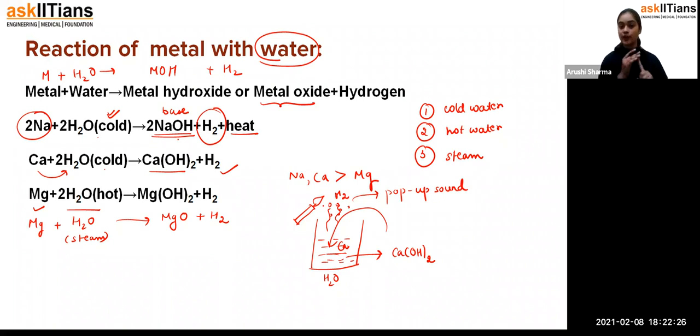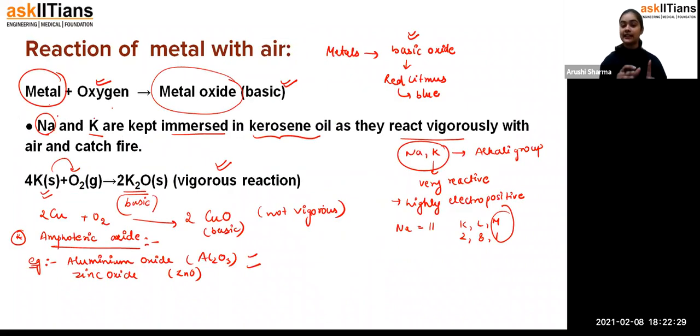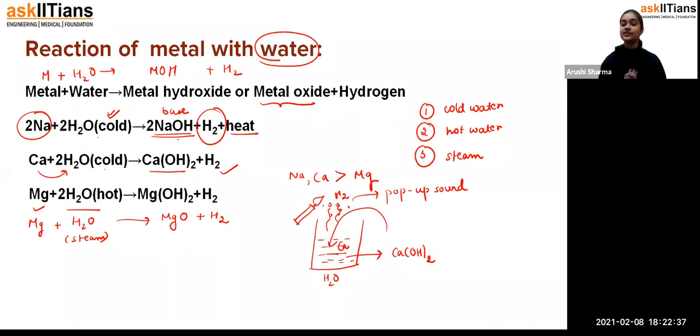So from the reaction of the metal with air, they get a basic oxide. That means if you do the litmus test, the red litmus converts to blue. The same thing with the reaction of metal with water, where there is a metal hydroxide. If you again do the litmus test, since it is a base, you will get red converting to blue, and hydrogen gas. And I have told you how you can detect the presence of hydrogen: when a candle is brought near it, there is a pop sound. Okay, so that's how, students, you can do these two reactions, and they are very easy.